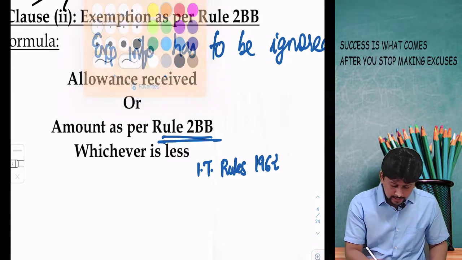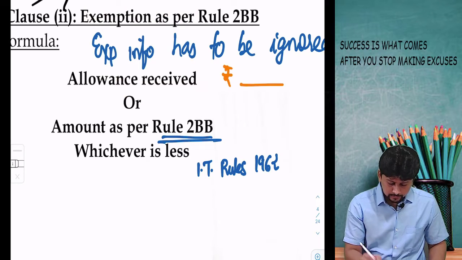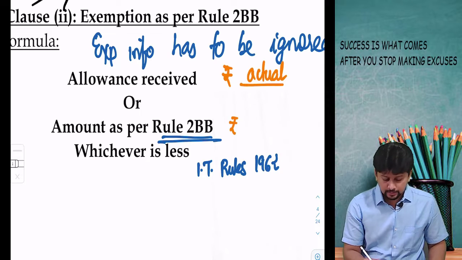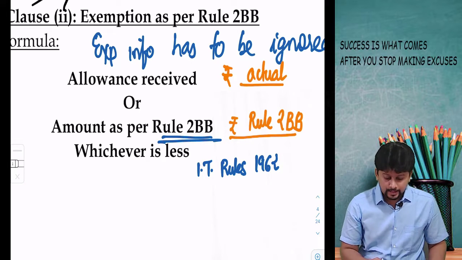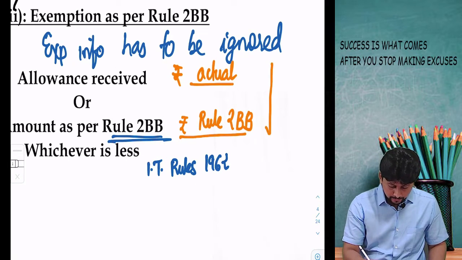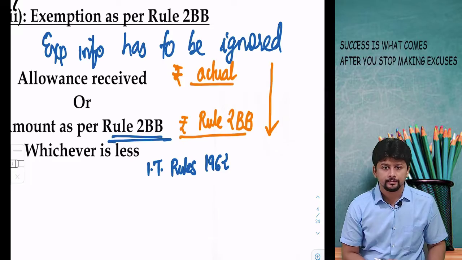Employer can give you any amount of allowance. This will be the actual allowance amount. Compare this with the Rule 2BB amount. And out of the two, whichever is lower will be your exemption.